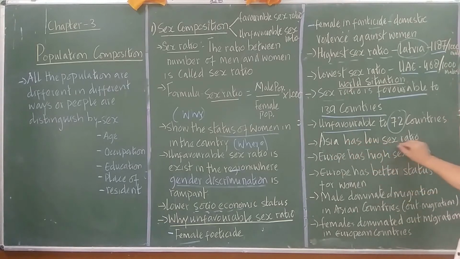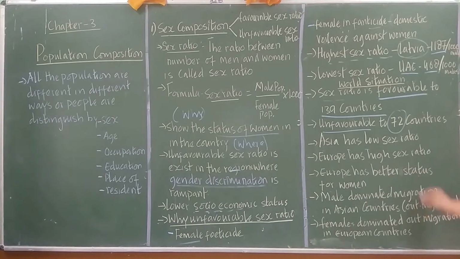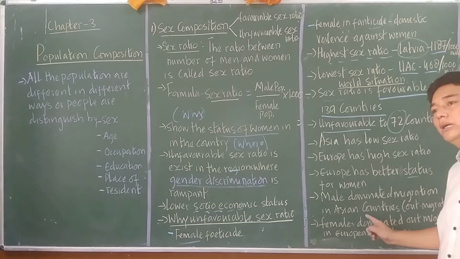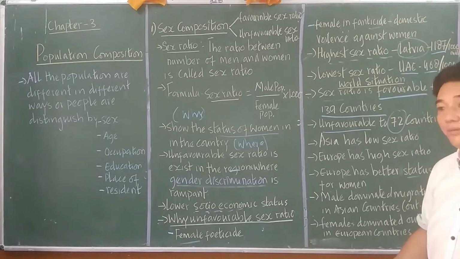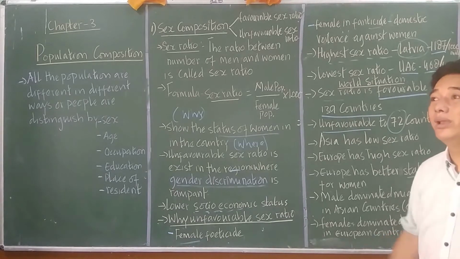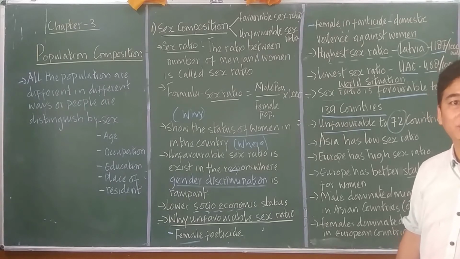Asia has a low sex ratio. Low sex ratio is nothing but unfavorable sex ratio. Europe has a better status for women. So European countries have a better status for women, while Asian countries, in India and many others, have male-dominated migration, and the females stay at home or in the rural areas doing agricultural and labor jobs, and they do not have any education at all.